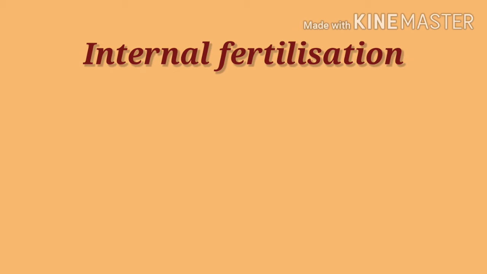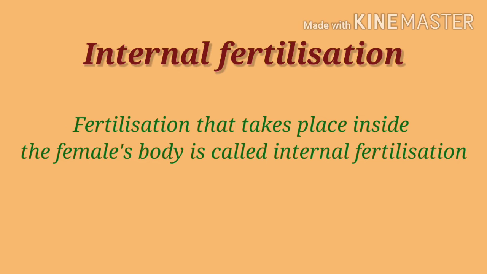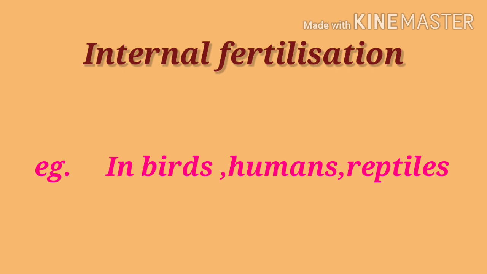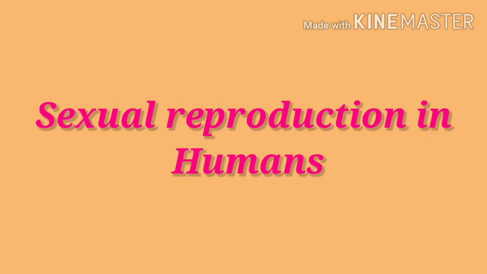So what is internal fertilization? The fertilization that occurs inside the female's body, or the fusion of male and female gamete inside the female's body, is known as internal fertilization. It can be seen in birds, reptiles, humans, in which sperm fuses with the ova inside the female's body. In this chapter, we will discuss the sexual reproduction in humans. So let us see the male reproductive system and female reproductive system.